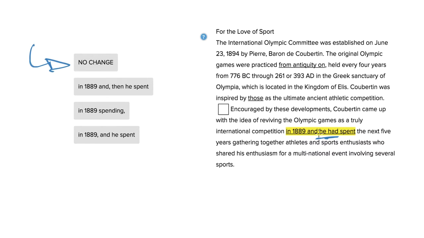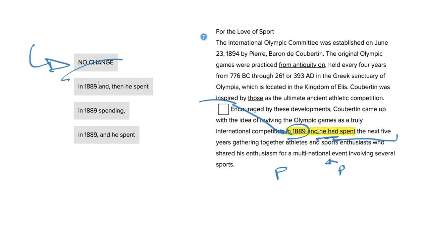The problem is, because we have a time given that something was done in 1889, we can't then follow that with he had spent the next 5 years, because we're going from past to somehow a further past, and it seems to be out of order. Every time that they have time provided, you would just skip this and say and spent the next 5 years. But we want it in just the regular past, so that our first answer choice would be wrong.